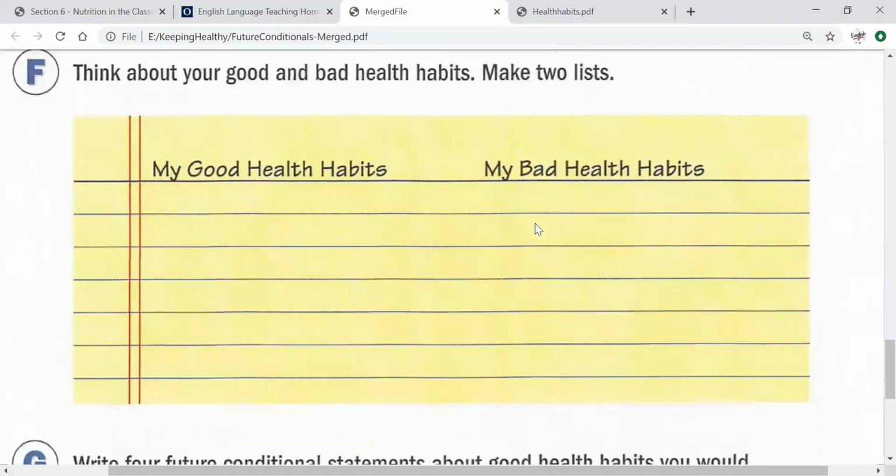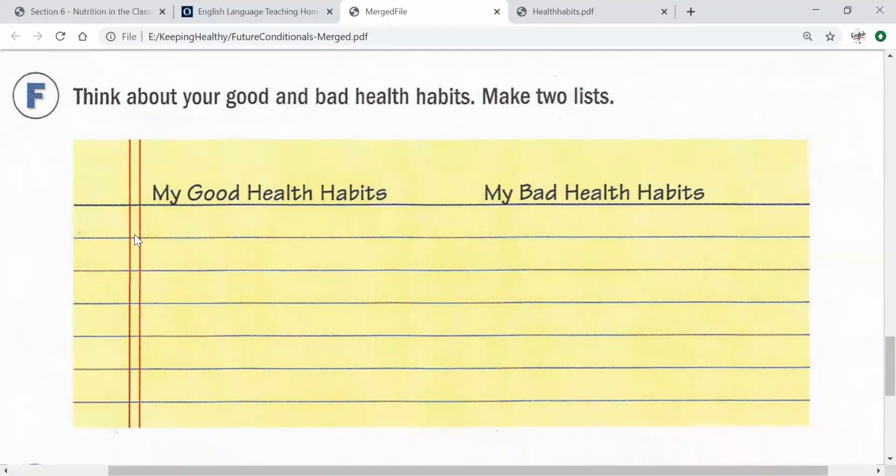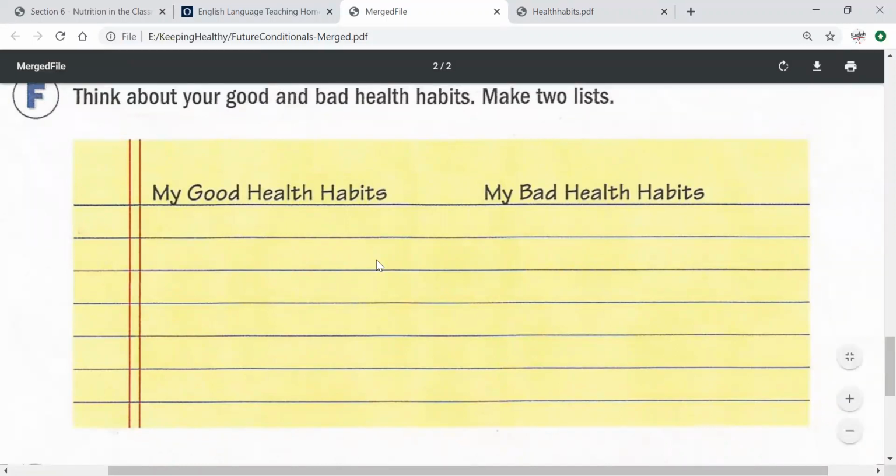All right, part F. Think about your good and bad health habits. Make 2 lists. So I want you to write what things you do to stay healthy that are good. For example, I drink fluids daily. I exercise 3 times a week.